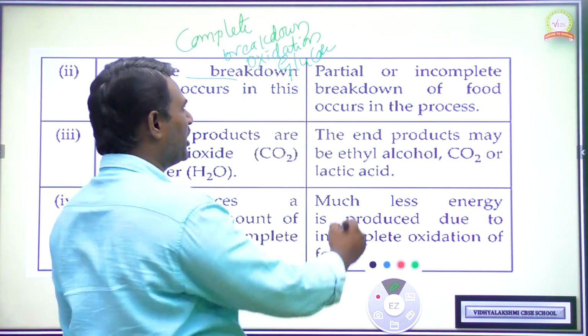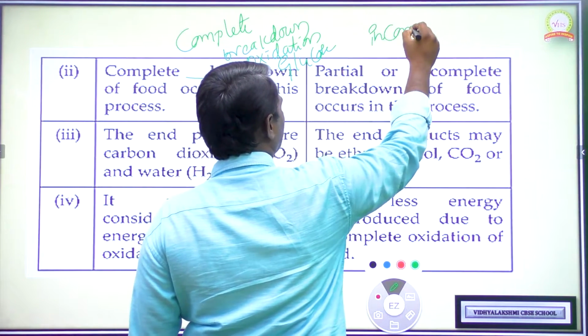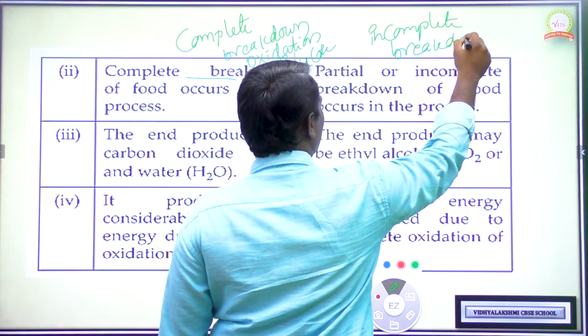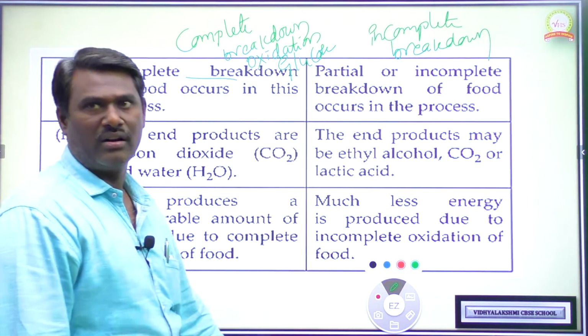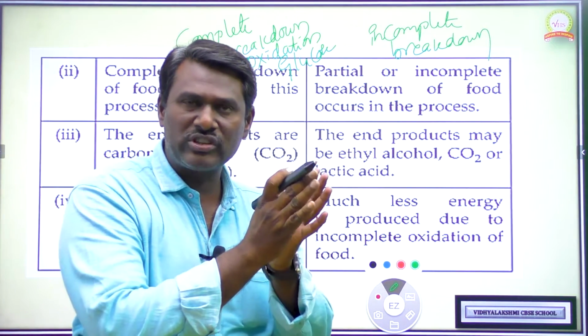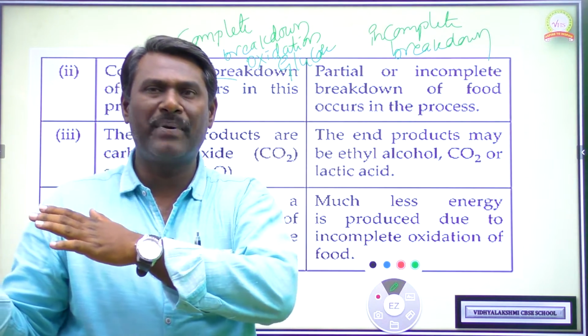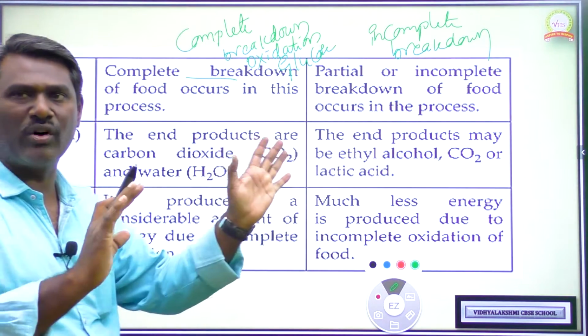But in anaerobic respiration, incomplete breakdown of glucose occurs. So in aerobic respiration complete oxidation occurs, while in anaerobic respiration partial or incomplete breakdown of glucose occurs. That is one more difference.